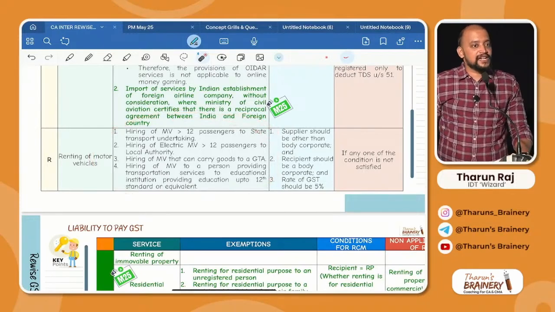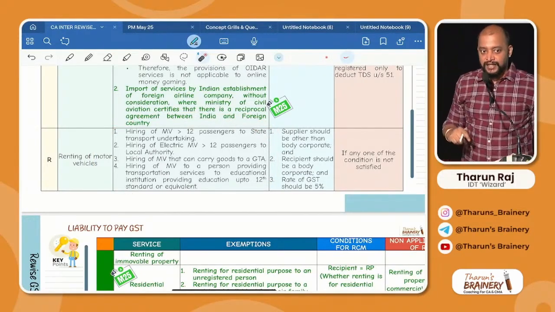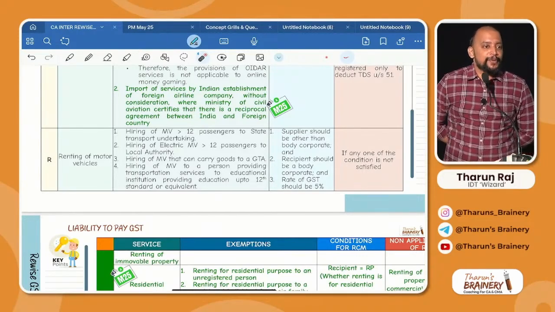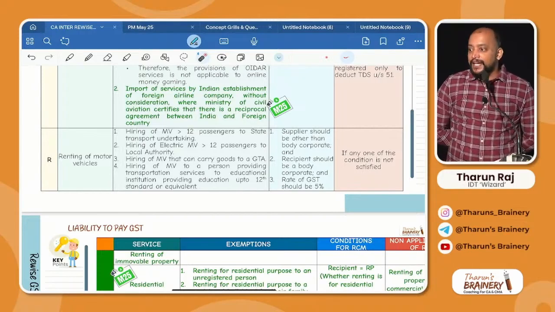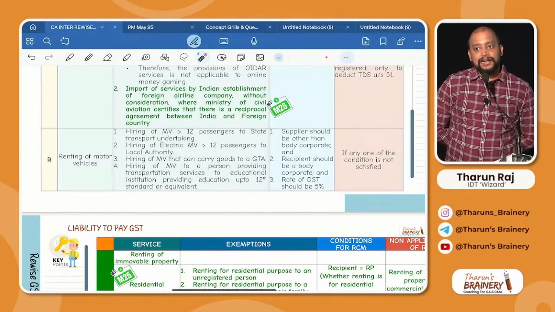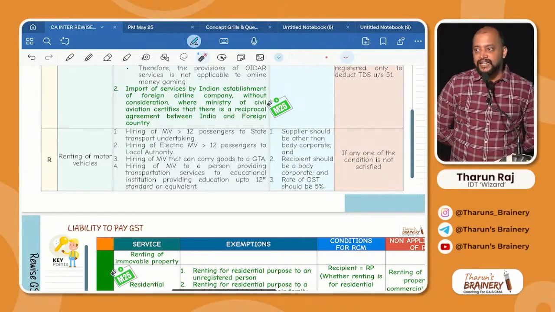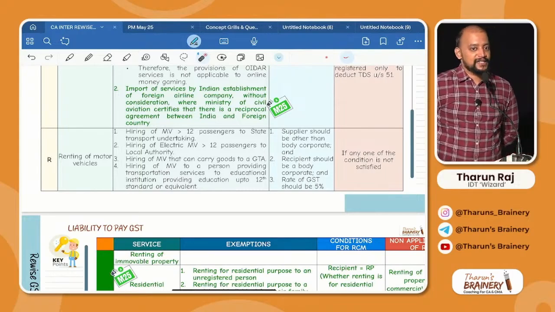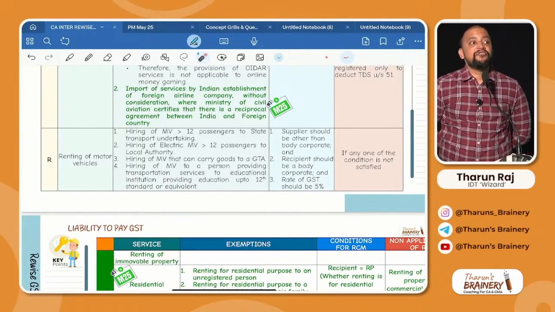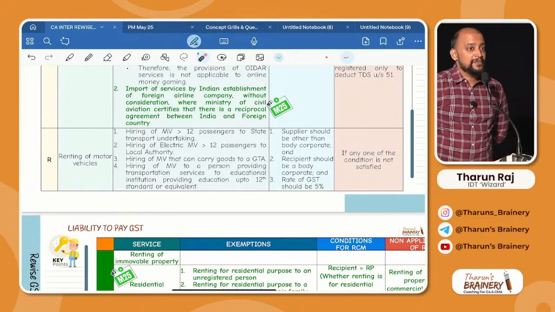What are the conditions for RCM? This also I told you yesterday while discussing one circular. I told you, again I will repeat it. Supplier should be other than body corporate. Who is a body corporate? Company, any private limited or public limited, or a body under any law like RBI, SEBI, ICAI, ICSI, ICMA, all these are coming under body corporates. Is it clear? Whether LLP is a body corporate? No, LLP is a firm under GST. LLP is not a body corporate under GST. LLP will come under firm.